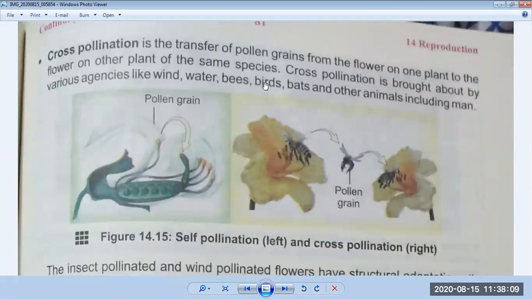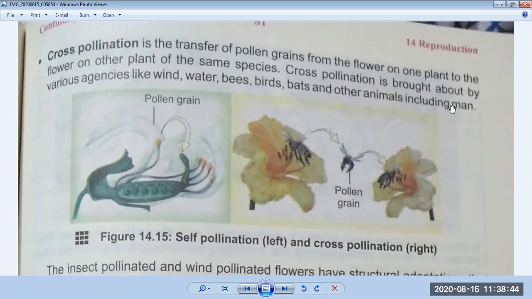Another source is birds. Definitely, birds also like to eat pollen. So when they discharge their undigested food on another flower, it can cause a transfer of pollen from one part to another. Bats also play the same role, and other animals. Definitely, birds like to eat flowers and leaves. So when they discharge their undigested food, if there is a favorable condition, they begin to grow there, and including man. Definitely, we also like to eat many flowers and plants.